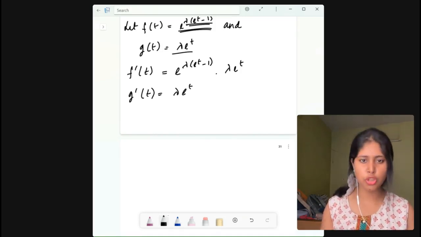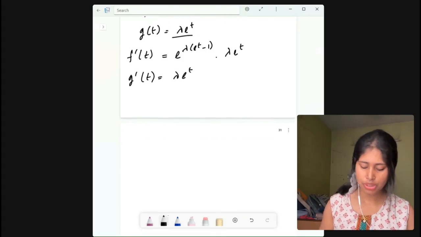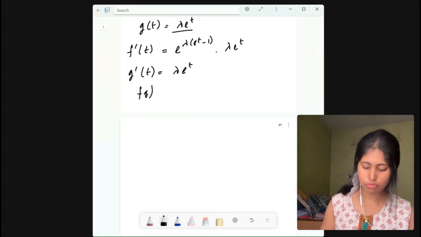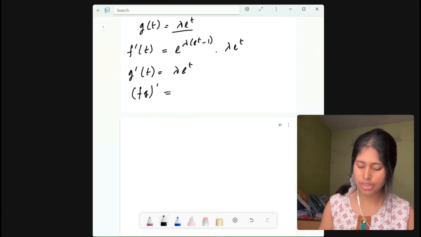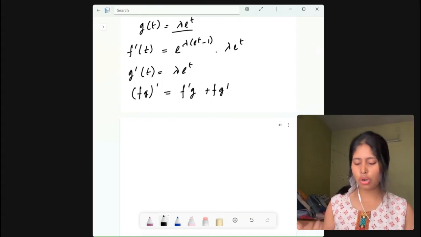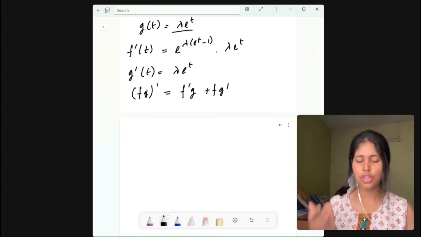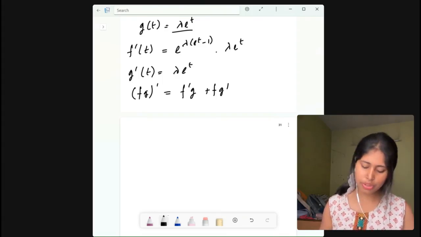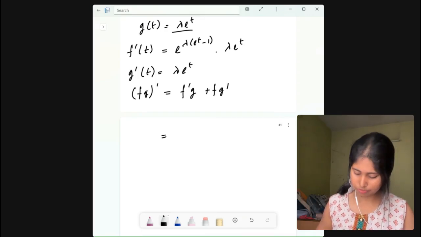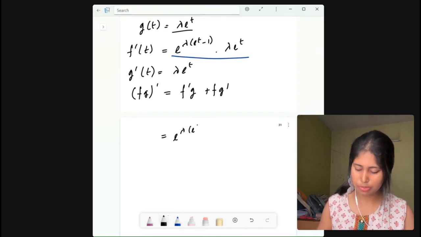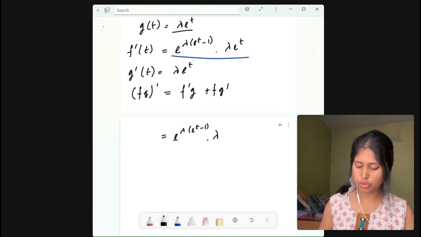Now, what was the product rule's differentiation method? That was: the derivative of f g is f dash g plus f g dash. Now you already know what f dash is, what f is, what g is, and what g dash is. Now just put the values right here and you will get the answer. All right, let us see what f dash is. This is this. So write it, e to the power lambda into e to the power t minus 1 into lambda into e to the power t.